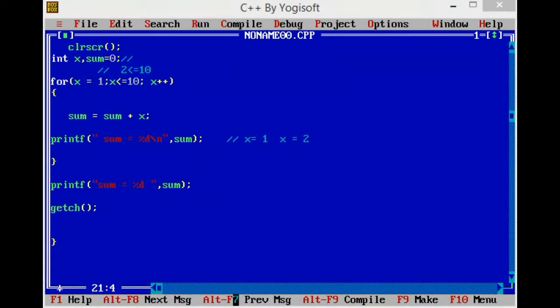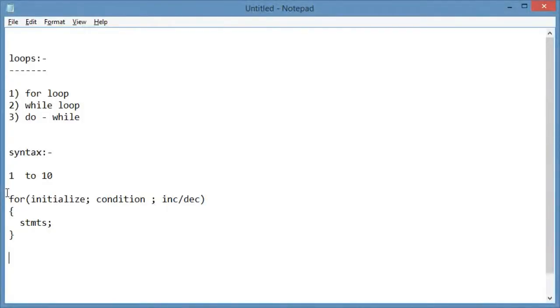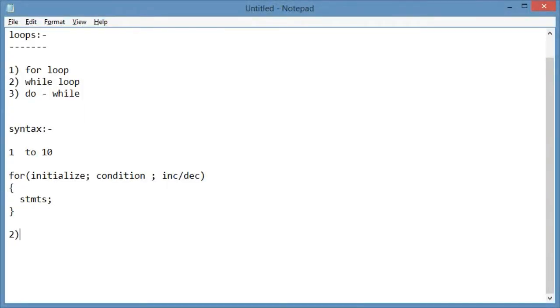Now the while loop. How do we execute a while loop and what is the syntax of the while loop? Now the second loop is while.